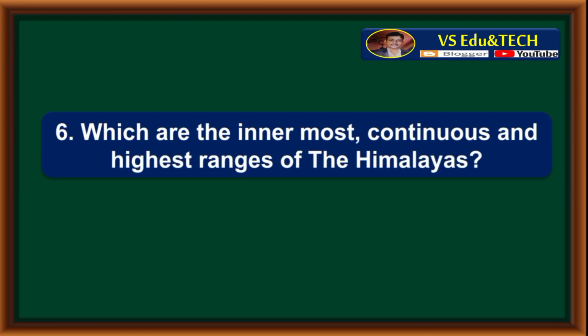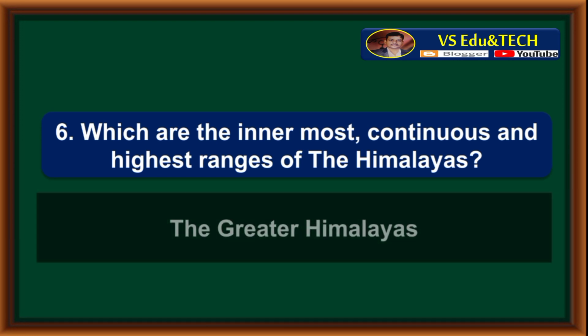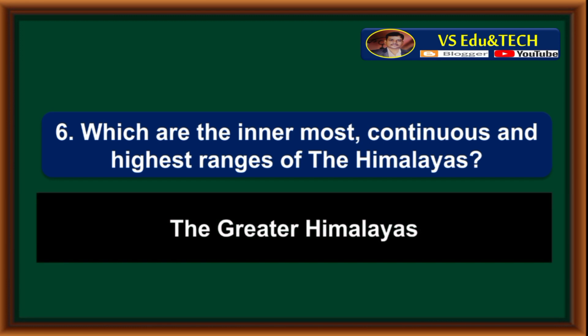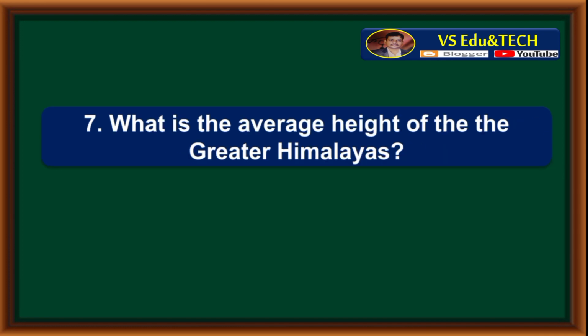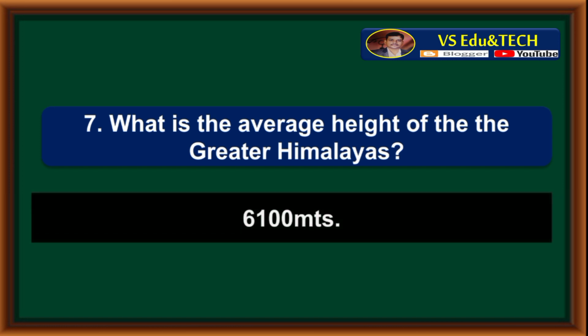Which are the innermost continuous and highest ranges of the Himalayas? The Greater Himalayas. What is the average height of the Greater Himalayas? 6,100 meters.